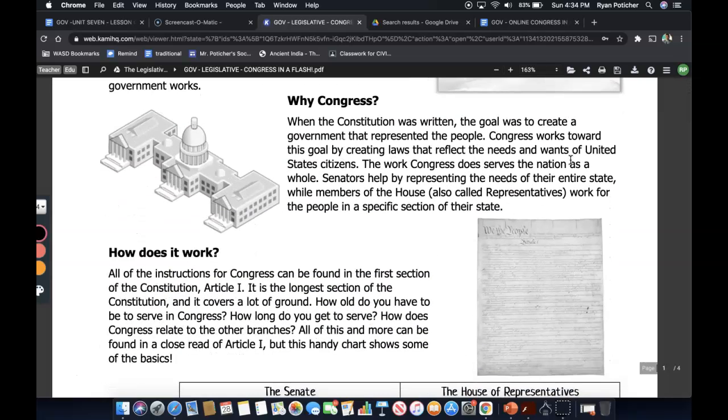Now, why Congress? When the Constitution was written, the goal was to create a government that represented the people. Congress works toward this goal by creating laws that reflect the needs and wants of the United States citizens. The work Congress does serves the nation as a whole. Senators help by representing the needs of the entire state, while members of the House, also called representatives, work for the people in a specific section of their state.